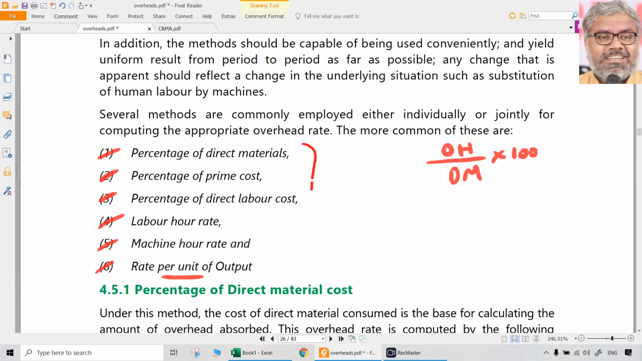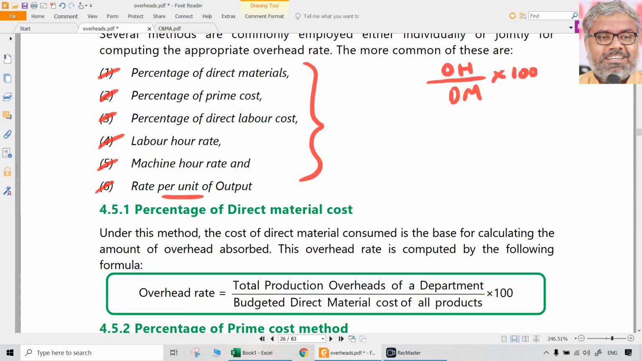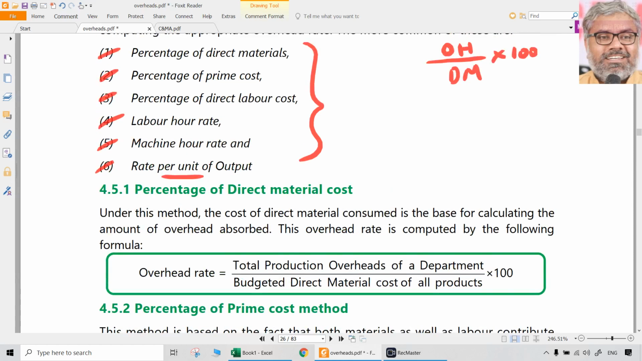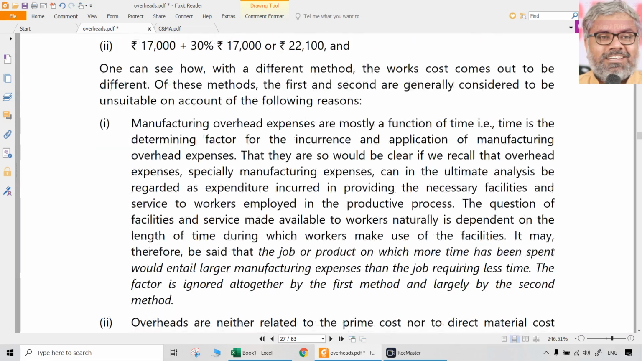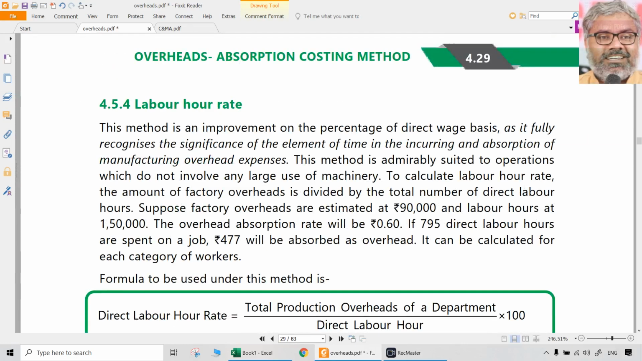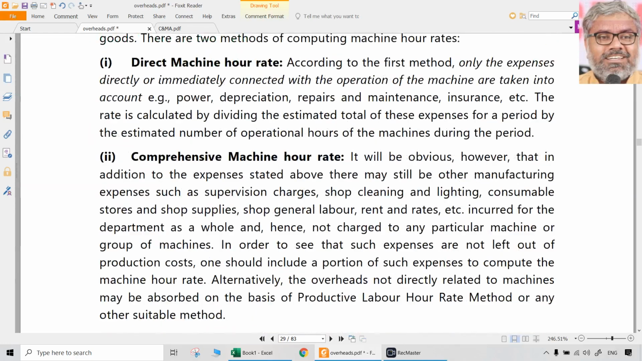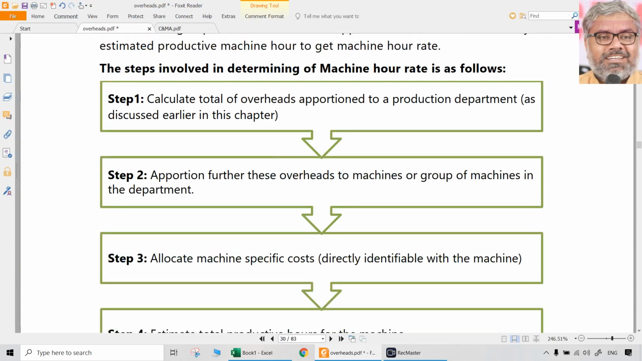So any of these bases can be used for recovery of overheads, and percentage usage is there for majorly three things: percentage of materials, percentage of direct labor, percentage of prime cost. Or labor hour rate, machine hour rate, per unit rate, any of them can be used for recovery or absorption of overheads. This is the predetermined overhead rates determination and absorption basis determination. How is it actually absorbed? That happens later. That we did already actually. We absorbed overheads many times in different cases.